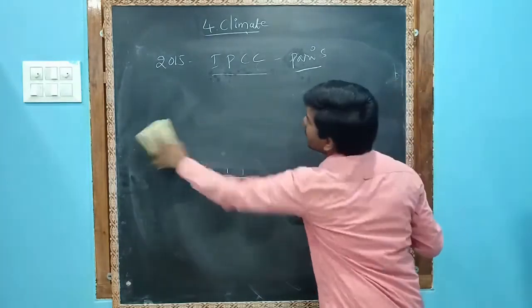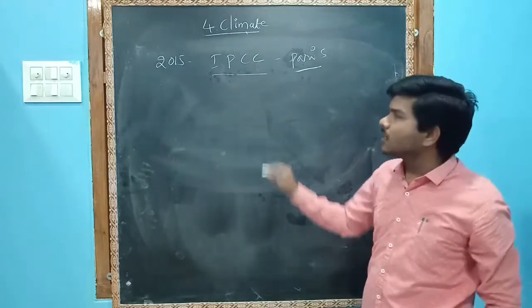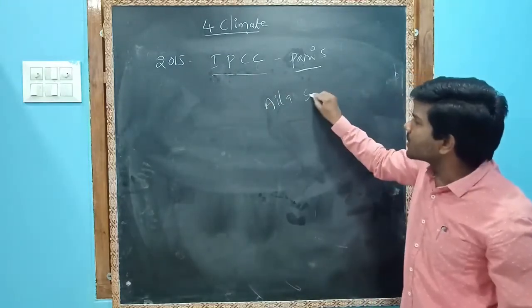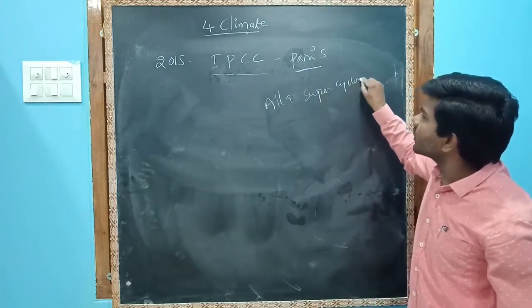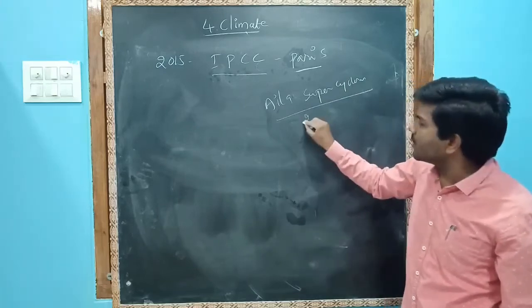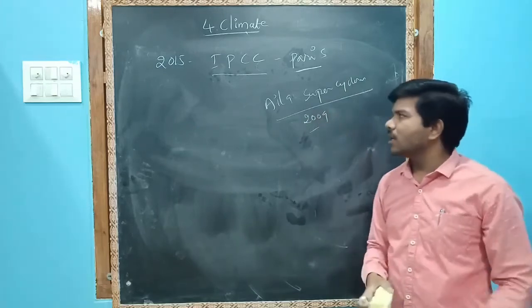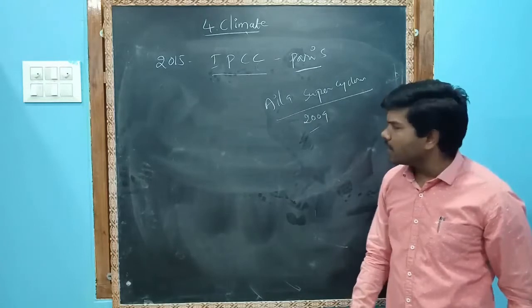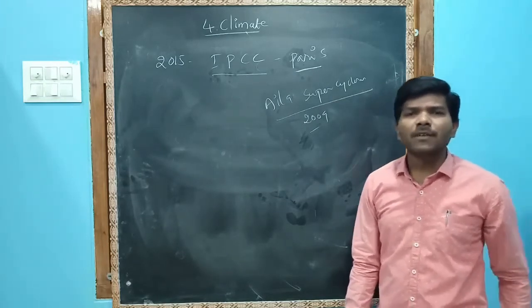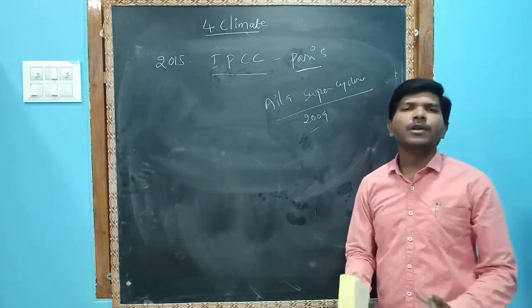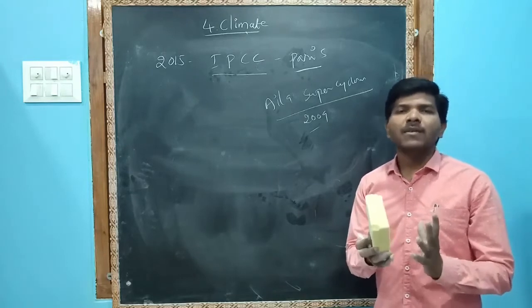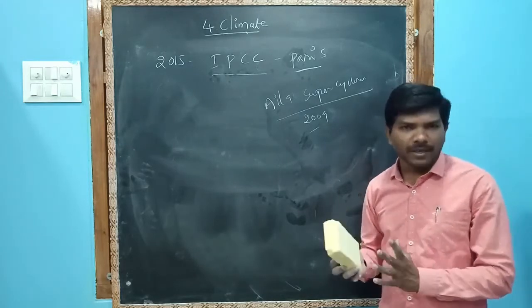And there is one more cyclone that hit Kolkata, the Ayla super cyclone. It hit Kolkata in 2009. It was very destructive. So the impact on climate is very large, and if we do not control effluents and global warming, we will face a lot of troubles in the upcoming days.